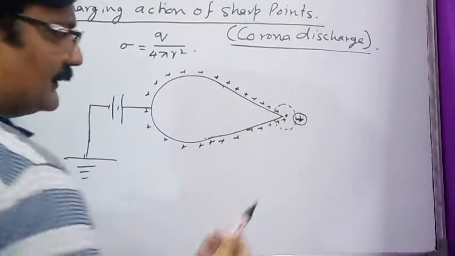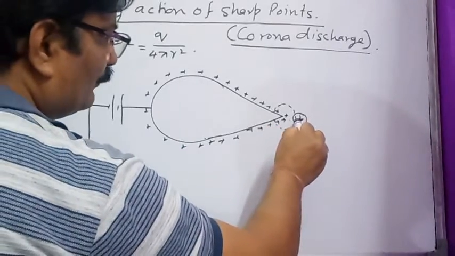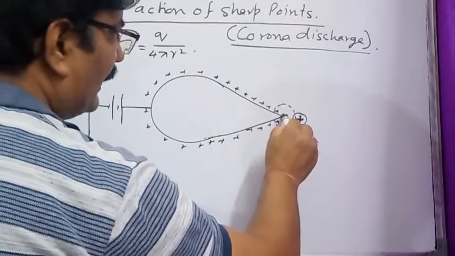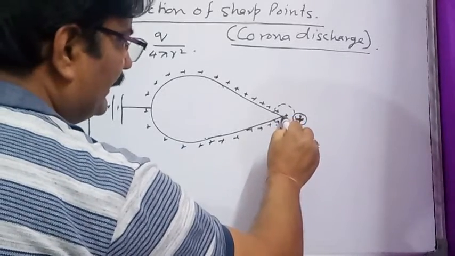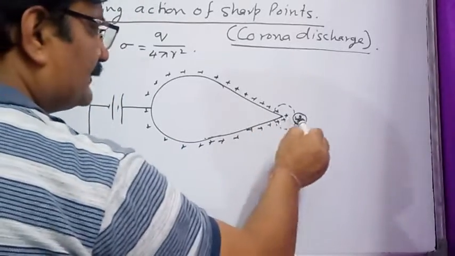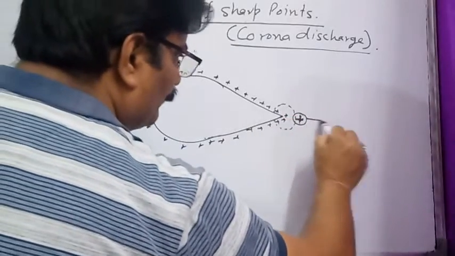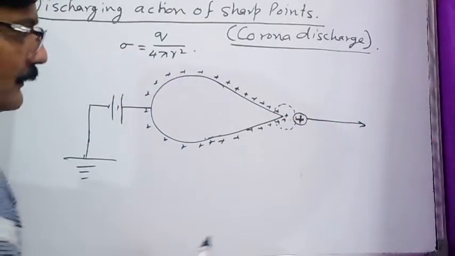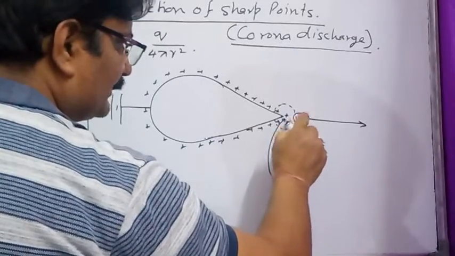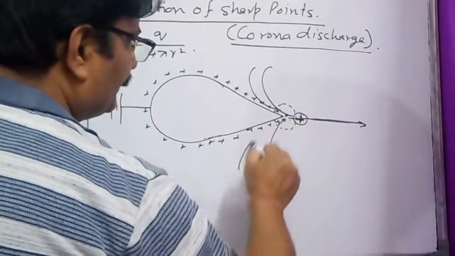Suppose this tip of the conductor is having positive charge. This tip ionizes the molecule of the air, means this charge from the tip of the conductor is leaked to the molecule of the air. Now molecule having similar nature of charge gets repelled and moves away from it. The second molecule of air comes to the tip, acquires positive charge, again moves, third molecule, fourth molecule, fifth molecule,